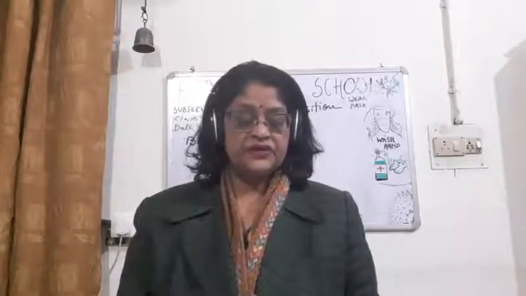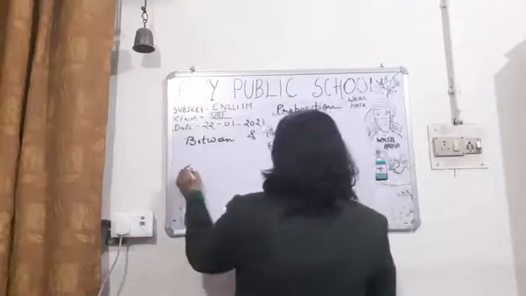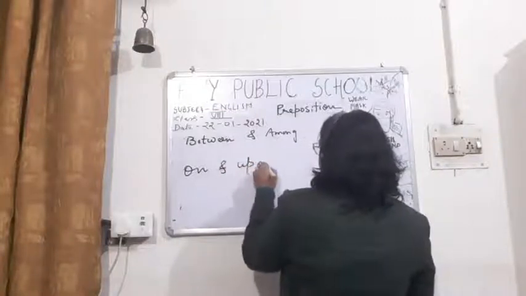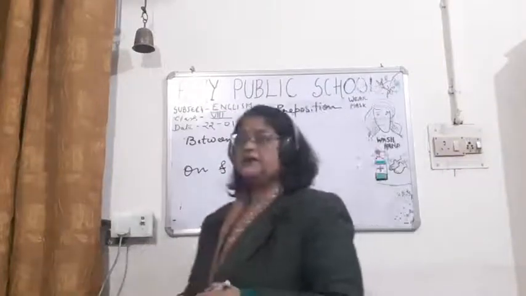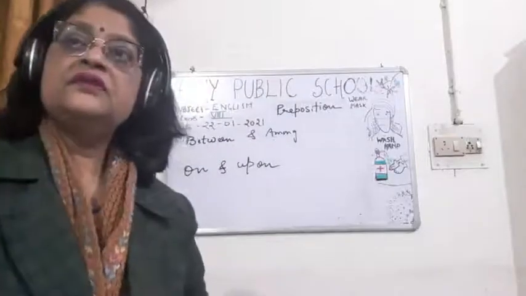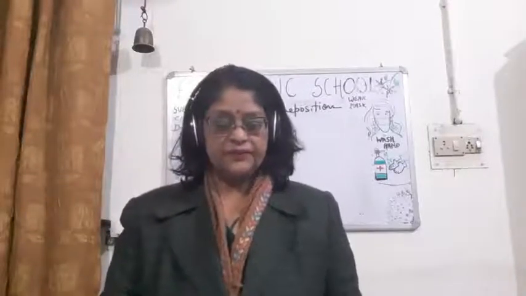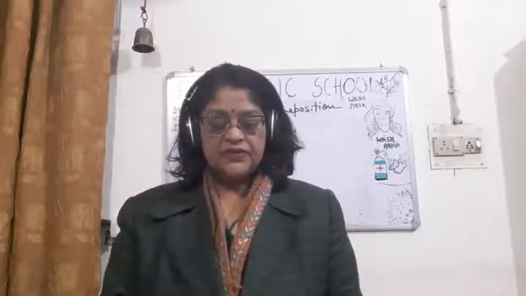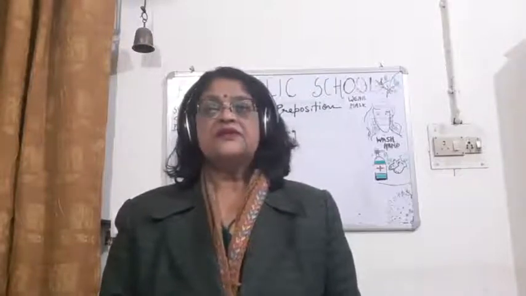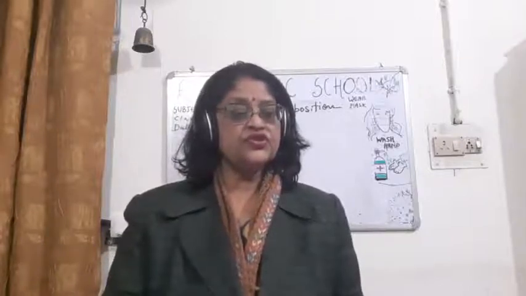Now children, the other prepositions are on and upon. This is again a preposition of position. So when do we use on, and when do we use upon? On is used in speaking of things at rest. Upon is used with things in motion. So on is used when a thing is at rest, and upon is used when the thing is in motion.